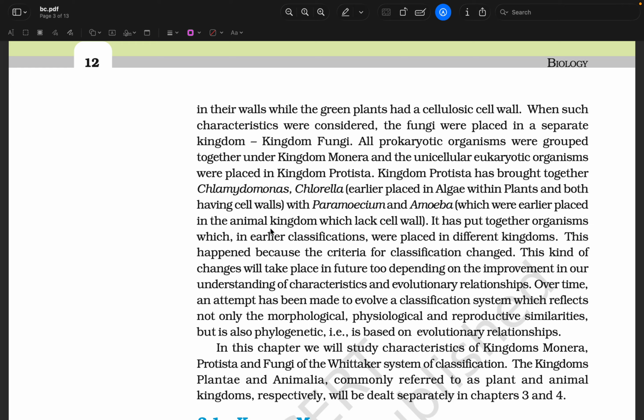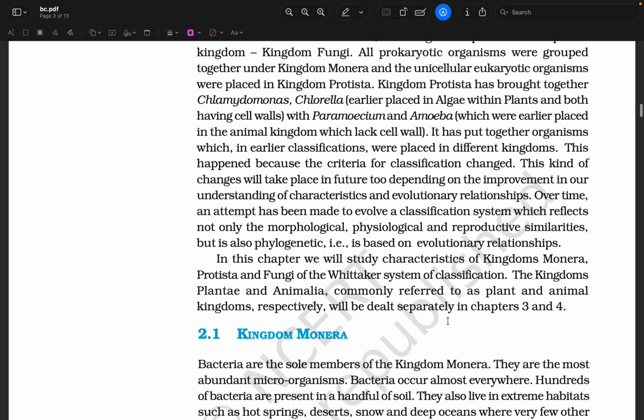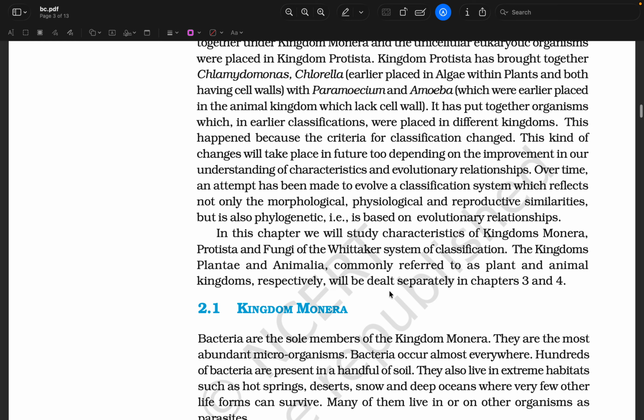This kind of change will take place in future too, depending on the improvement in our understanding of characteristics and evolutionary relationships. Over time, an attempt has been made to evolve a classification system that reflects not only the morphological, physiological, and reproductive similarities but is also phylogenetic, that is, based on evolutionary relationships. In this chapter, we will study characteristics of kingdoms Monera, Protista, and Fungi of the Whittaker system of classification. The kingdoms Plantae and Animalia, commonly referred to as plant and animal kingdoms respectively, will be dealt with separately.